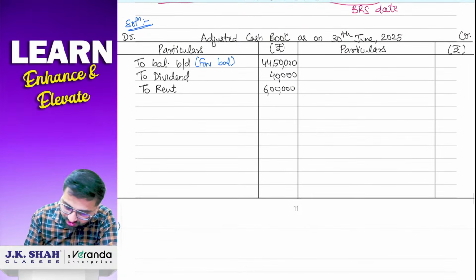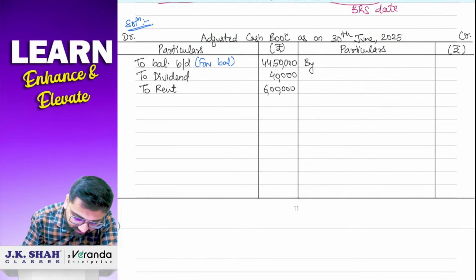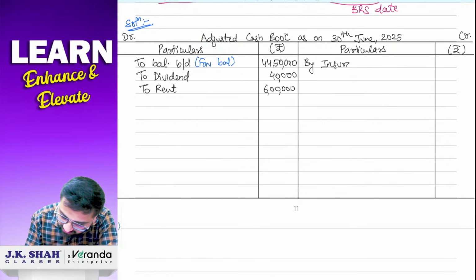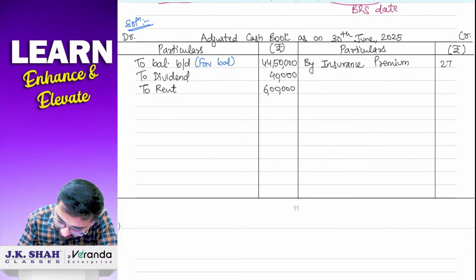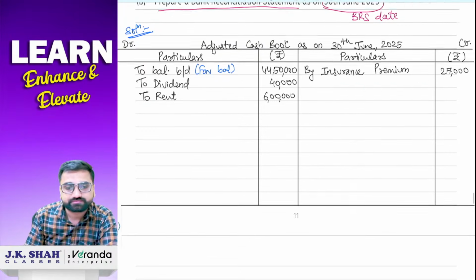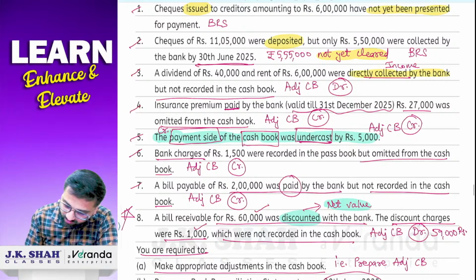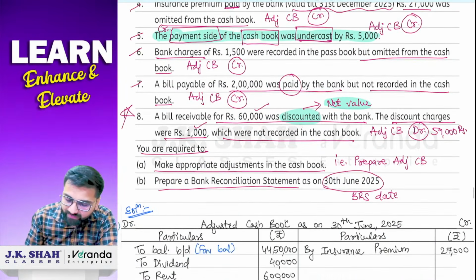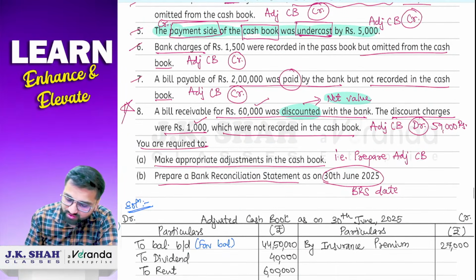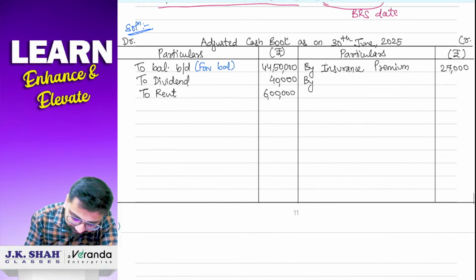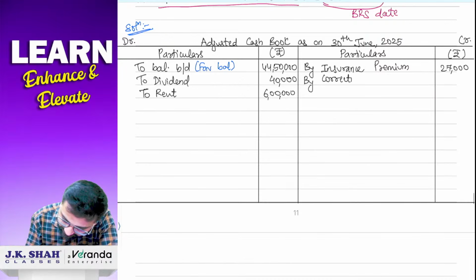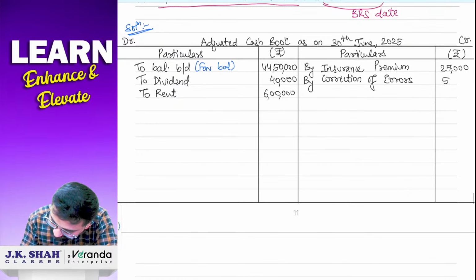Next is insurance premium. Next transaction. So that insurance premium will be written on the credit side, or you can say the payment side. So write down here by insurance premium 27,000. So point number 4 is done. Point number 5. You have recorded less on the payment side, by 5,000. So now you increase it. So go to the credit side and write down by correction of errors. By correction of errors 5,000 rupees.